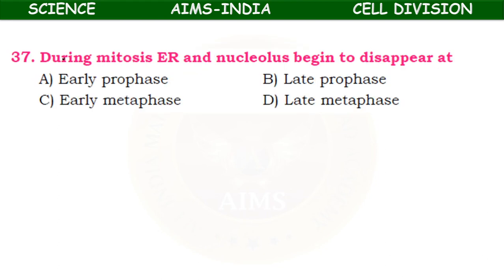Next, during mitosis, endoplasmic reticulum and nucleolus begin to disappear at, all structures will disappear in the prophase, that is early prophase or late prophase we have to select. So early metaphase, late metaphase is given. In the early prophase, nucleolus and the nuclear membrane start disappearing. By the end of prophase, late prophase, the endoplasmic reticulum and the nucleolus disappear.